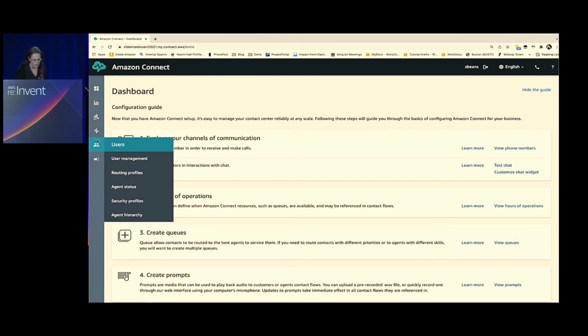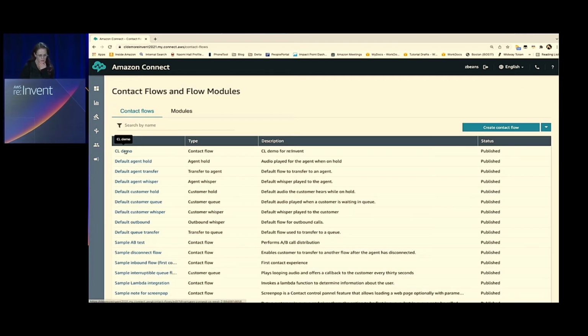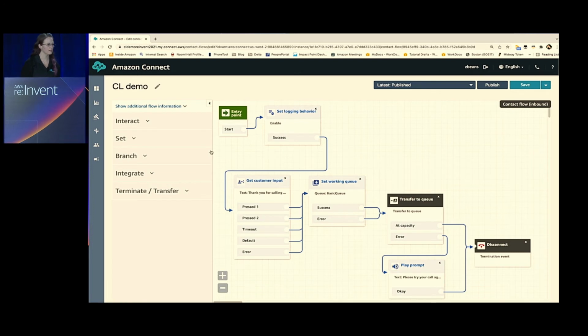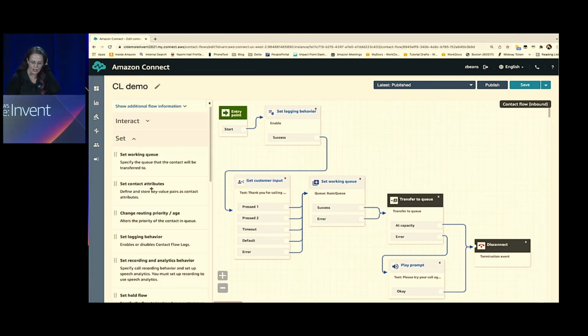We'll first go to our contact flow, which I've already configured. Our contact flow editor is a drag and drop interface where you can build the contact experience end to end. So anywhere from building your prompts, building your integrations, everything within this drag and drop interface gives you what you need, including enabling Contact Lens and call recording.